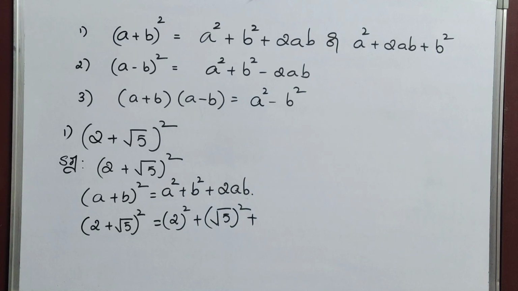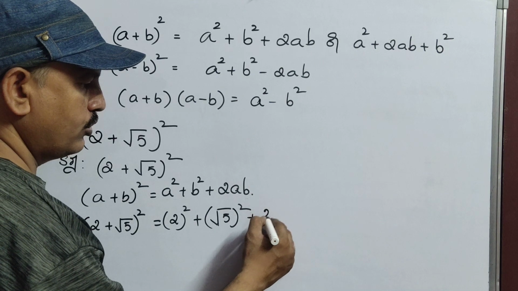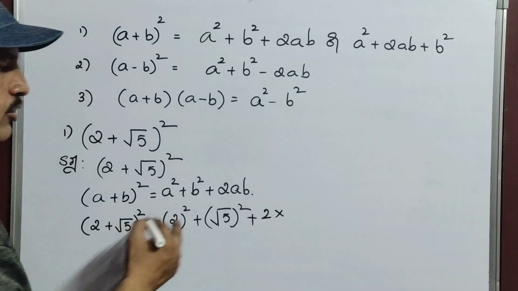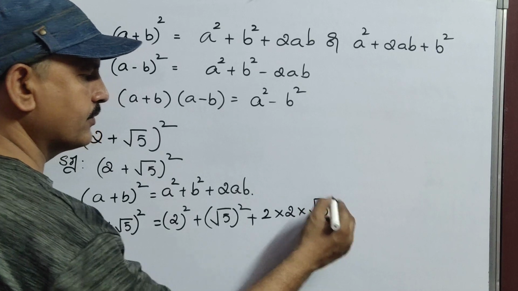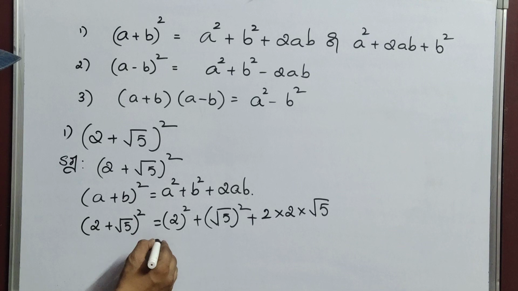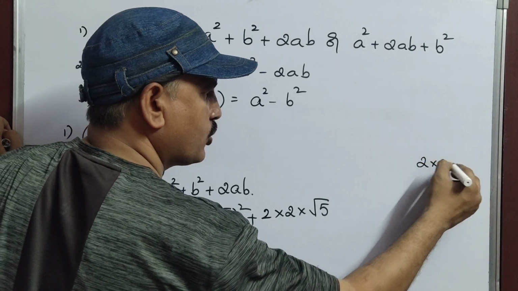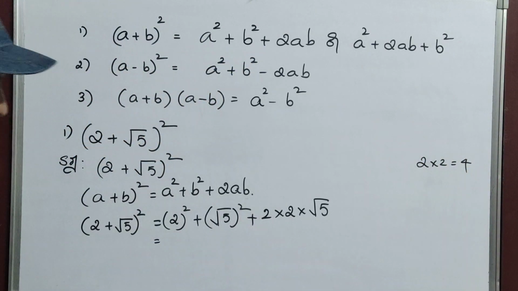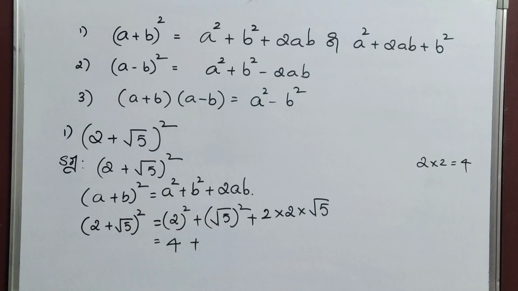What is the meaning of 2ab? No? 2 into a into b. So 2 into a value is 2, b value is root 5. Now 2 square, that means 2 into 2. If you don't know, go to rough work. 2 square means 2 into 2, that is 4. So here answer is 4 plus root 5 square.